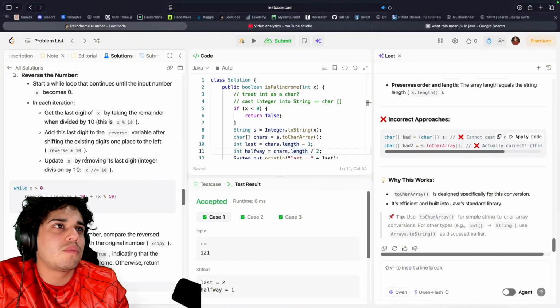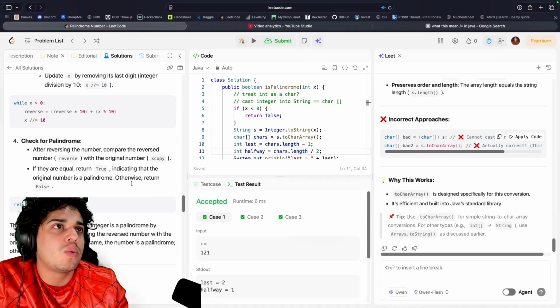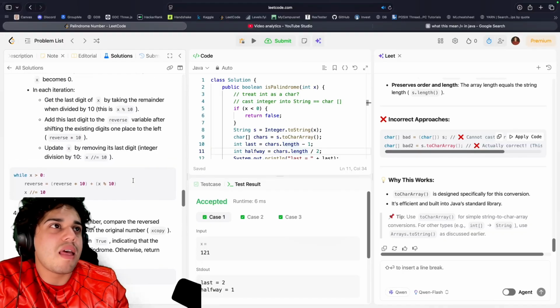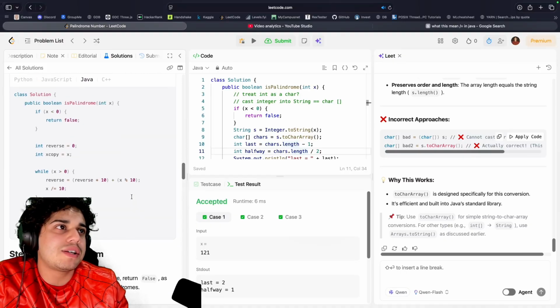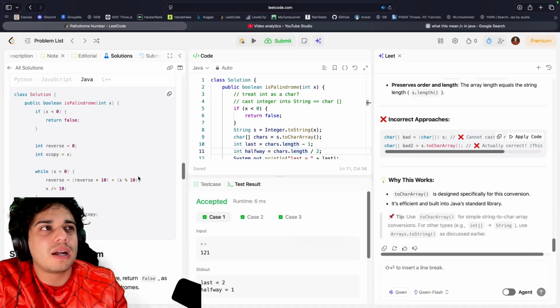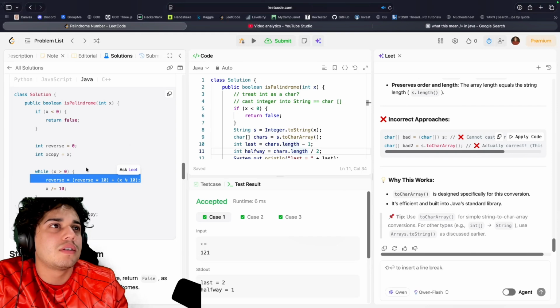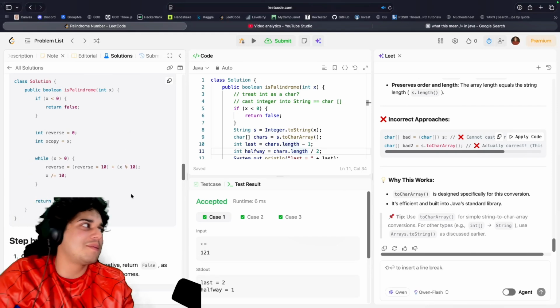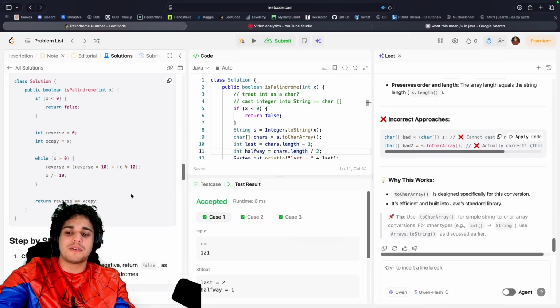Reverse the number. We're going to reverse it, but why though? After reversing the number, compare the reversed number with the original number. If they are equal, return true, indicating that the original number is a palindrome. Basically, it did some magic, and this part, I don't know how I would have come up with this. So I'm not going to try to understand it. I'm going to ignore it, because that's probably not what the recruiters want to hear.